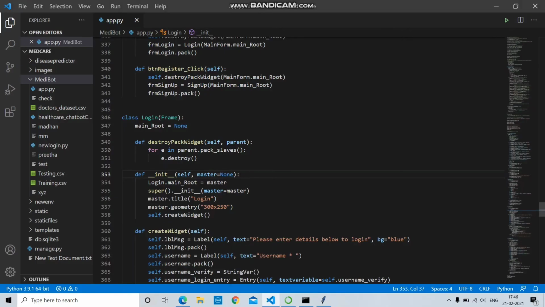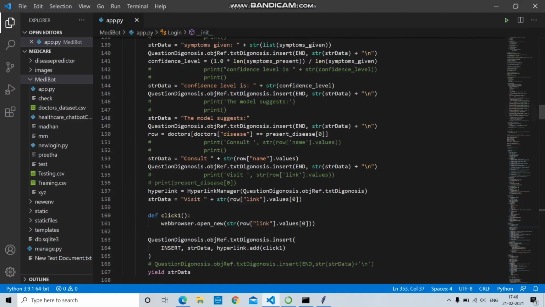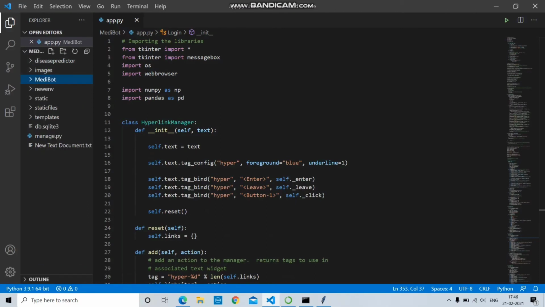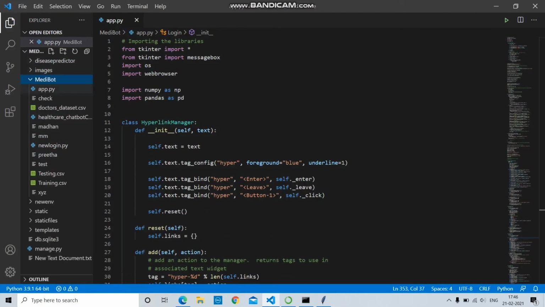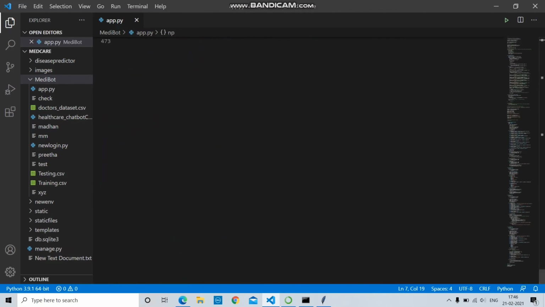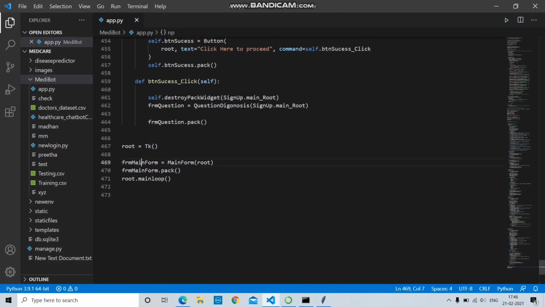Now let's see the working of the chatbot in the backend. Here I have created a folder named Medibot and app.py is the main file where I have written my code. First I have imported the basic packages such as NumPy and Pandas, and I have used Tkinter for a better GUI. And when you go to the end of the file, main will call the main form class.